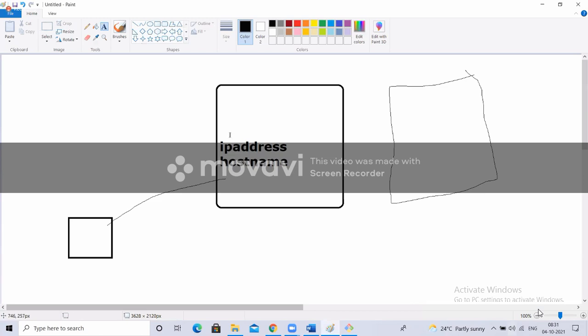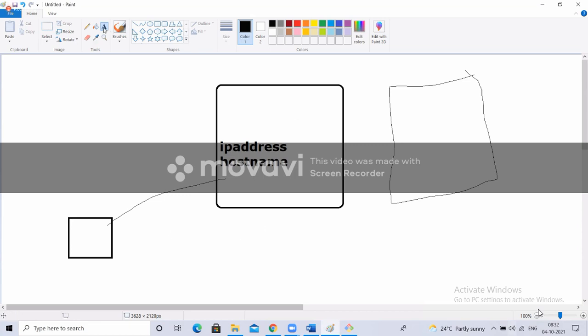So if you connect to the internet, it will have one public IP. Private IP is a different topic: why you need a public IP and a private IP, in which scenario we need both and when we need only private, all that we discuss in AWS VPC. For now, remember two things will be there: IP address and hostname.